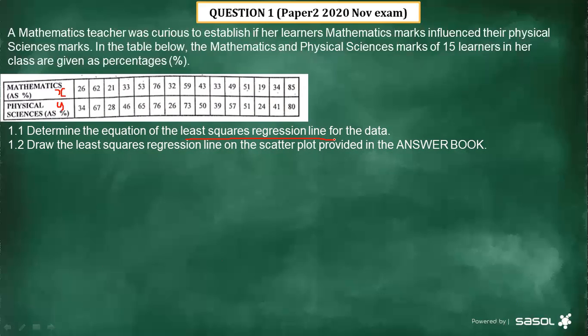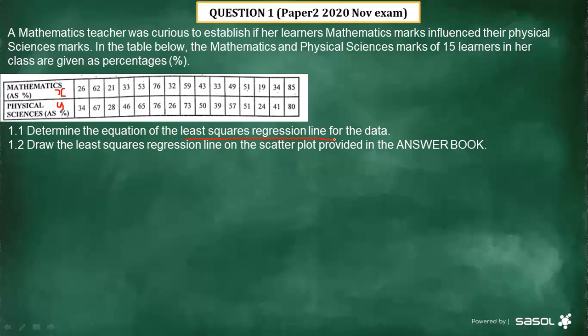For you to be able to determine that equation, you first have to press your calculator. The first step, you press mode on your calculator. After pressing the mode, you then press 2 on your calculator. After pressing 2, you press 2 again. Then it's going to give you 2 columns. The first column is going to be the X values, and the second column is the Y values.